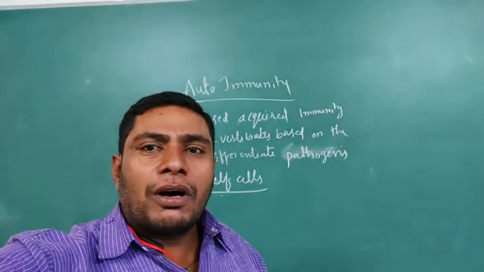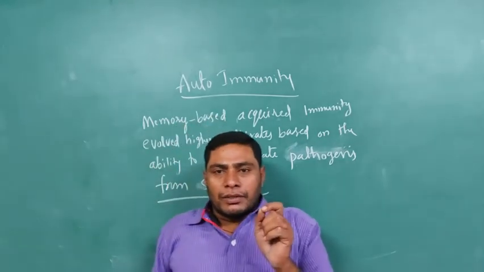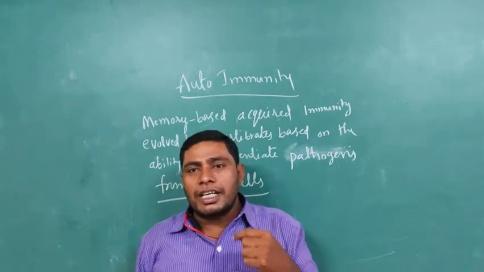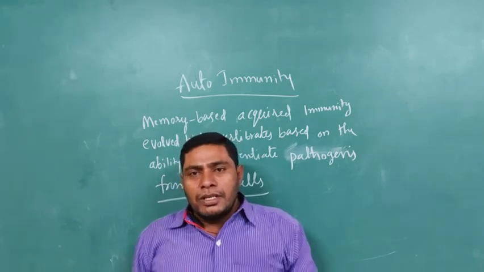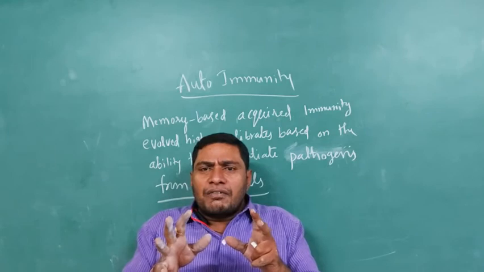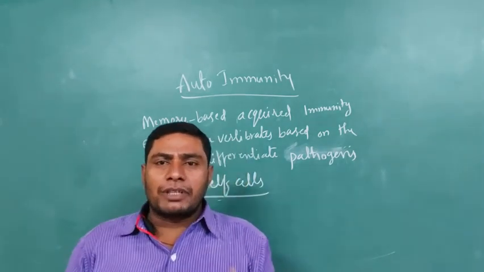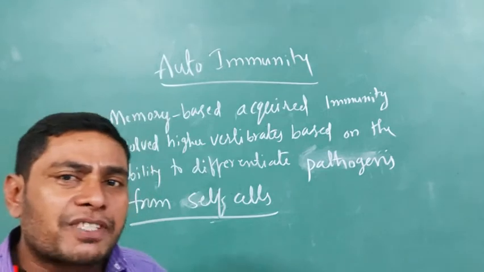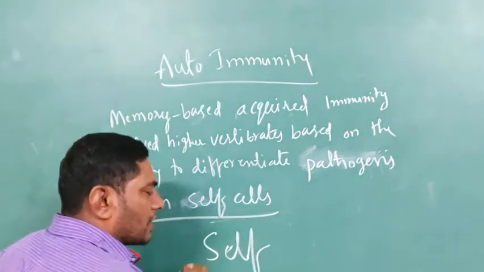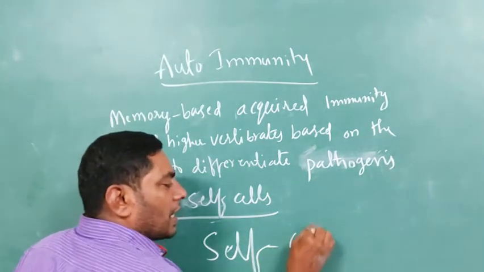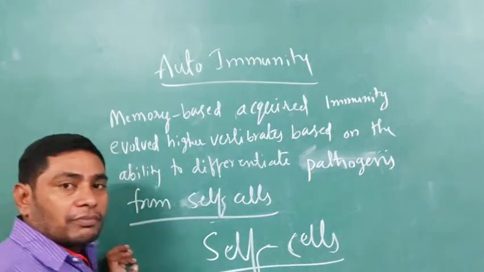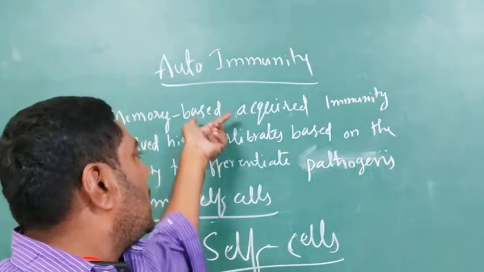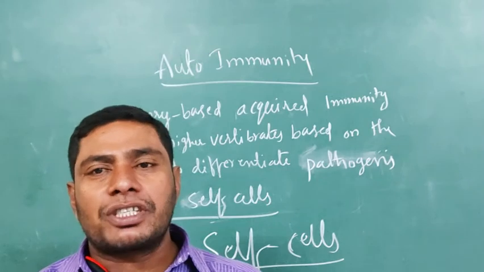The antibodies always work against the pathogens, but sometimes, in rare cases, the self cells, the healthy helpful cells, are also destroyed by the antibodies of the memory-based acquired immune system.